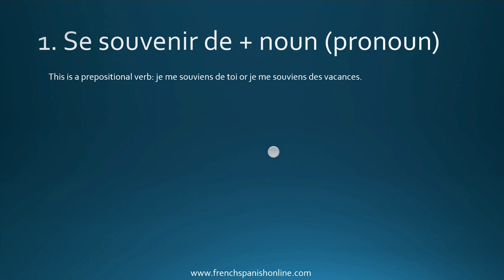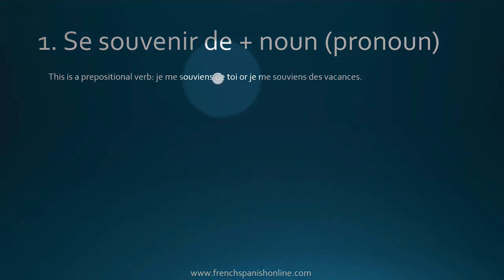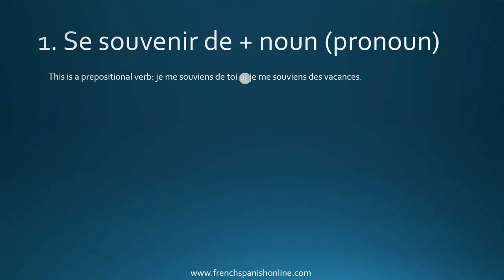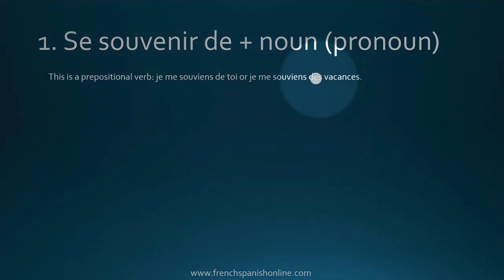First, se souvenir de, when it is followed with a noun or a pronoun. This is a prepositional verb, so we say je me souviens de toi with the preposition de, or je me souviens des vacances. Of course, you need to agree this little word de with the following words. Vacances is plural, so we say des vacances.